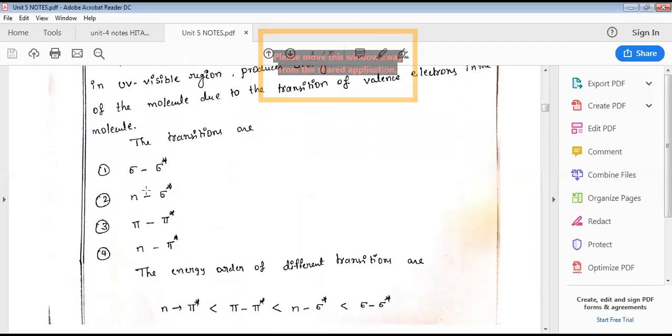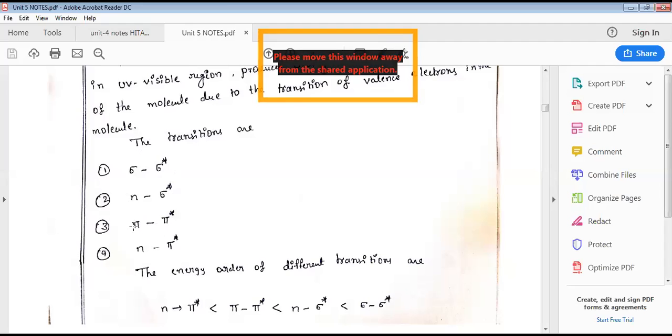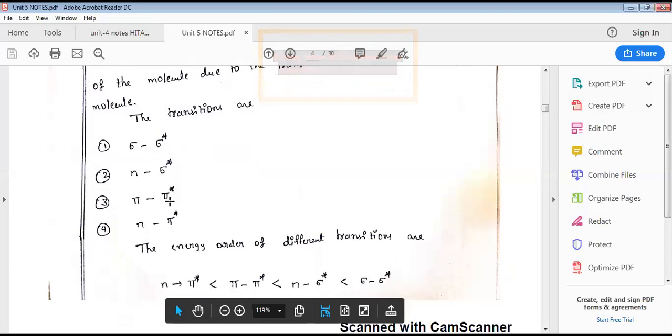Ground state n is nothing but a non-bonding electron that is excited into the sigma star orbital. A pi electron is excited into the pi star orbital. A non-bonding electron is also excited into the pi star orbital. These are the four possible transitions in UV spectroscopy, and the UV spectrum is mainly given due to these kinds of transitions. What are the transitions? Sigma to sigma star, n to sigma star, pi to pi star, n to pi star. These are the possible transitions in UV spectroscopy.